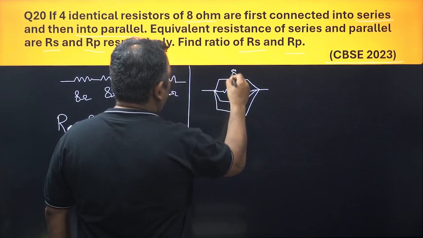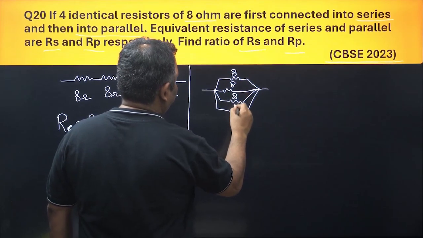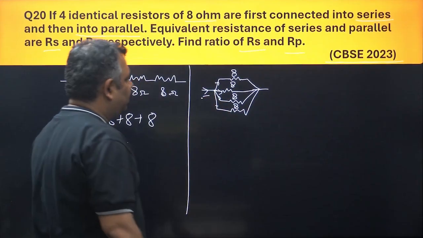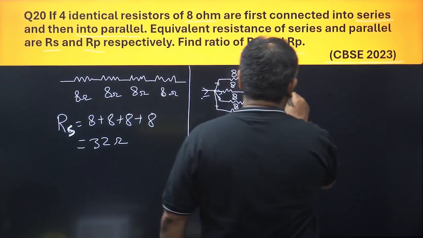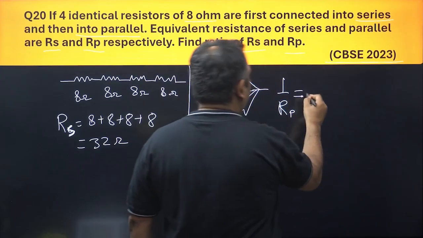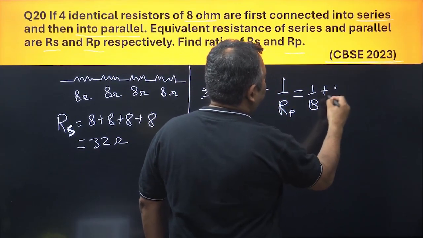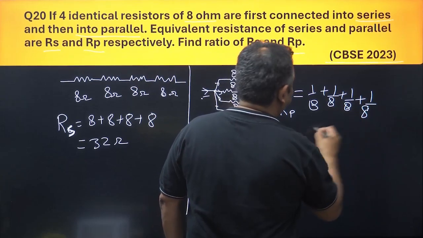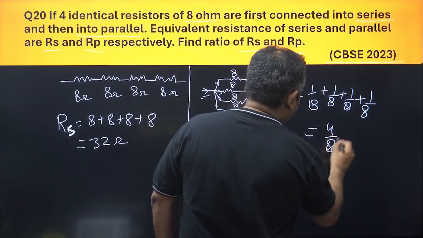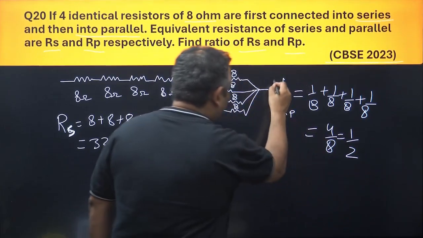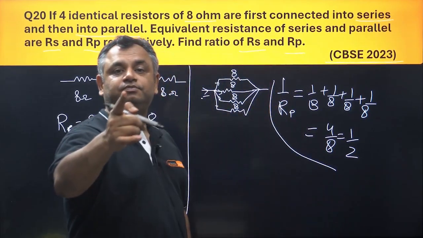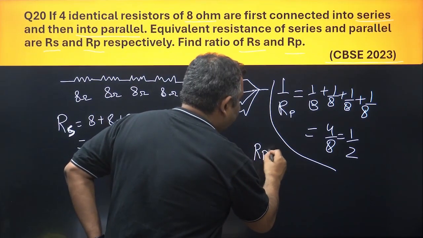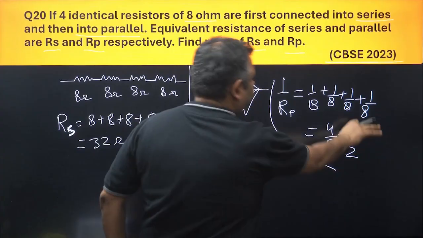And this is 8 ohm, 8 ohm, 8 ohm, 8 ohm. The current coming from here is divided, each one of them not getting the full current that flows in. So 1 by RP would be equal to 1 by 8 plus 1 by 8 plus 1 by 8 plus 1 by 8, which is 4 by 8, which is equal to 1 by 2. So 1 by RP is 1 by 2, so RP would be equal to 2 ohms, the reciprocal of it.